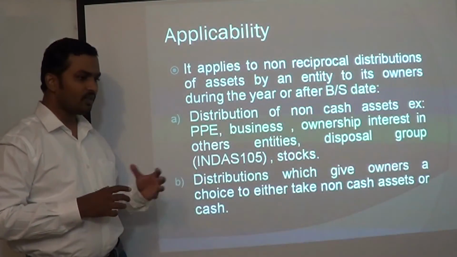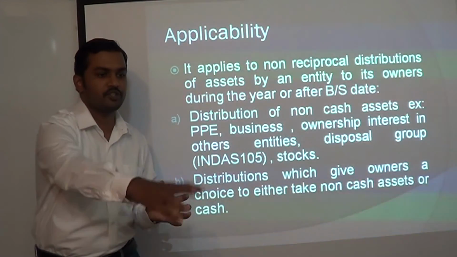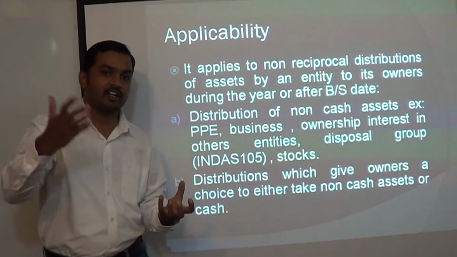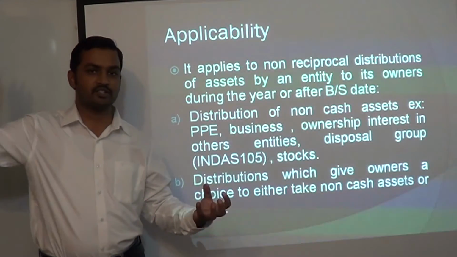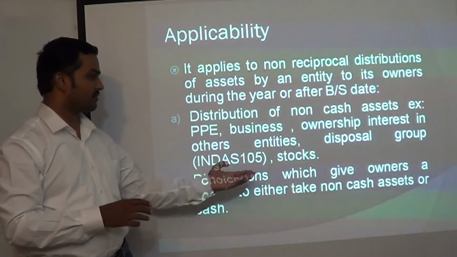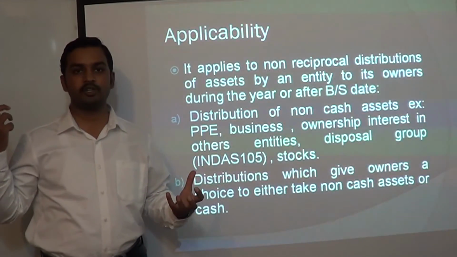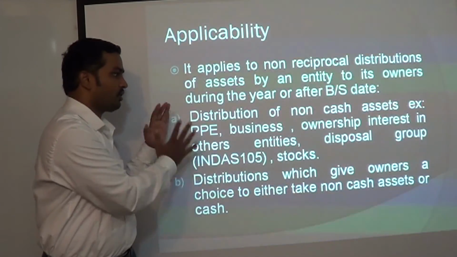Disposal group: an entity may have a group of assets which it is holding for the purpose of disposal in the near future, and this group is called a disposal group under Ind AS 105. That disposal group, a group of assets or liabilities, can even be distributed as dividends to its shareholders. Apart from that, stock or inventory can also be distributed as dividends to the shareholders. So this appendix applies to distribution of non-cash assets.